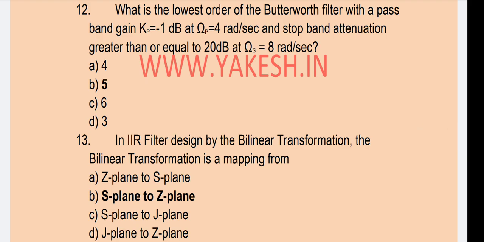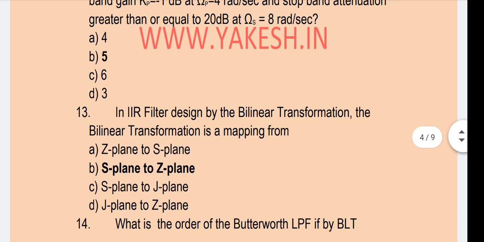Which is the lowest order of the Butterworth filter with a passband gain Kp equal to minus 1 decibel at omega p equal to 4 rad per second and stop band attenuation greater than or equal to 20 decibel at 8 rad per second? Option B, 5 is the correct answer.